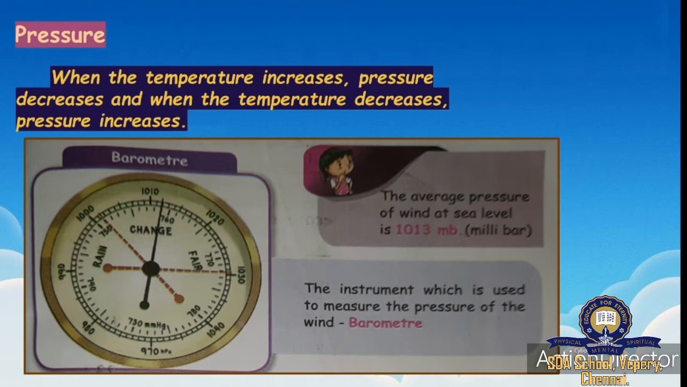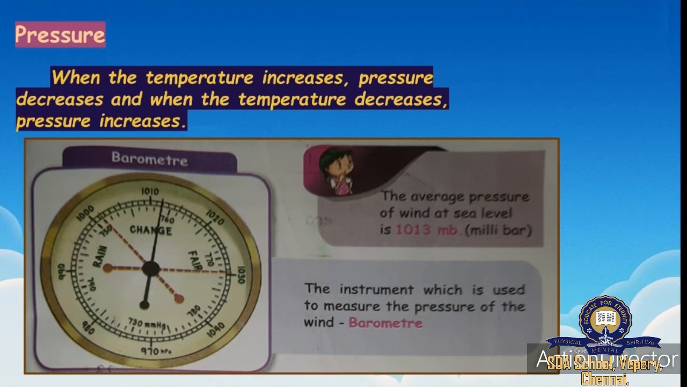Here you can see the picture. There is an instrument called a barometer. This instrument is used to measure the pressure of the wind. So the pressure of the wind is measured using a barometer. The instrument which is used to measure the pressure of the wind is the barometer.